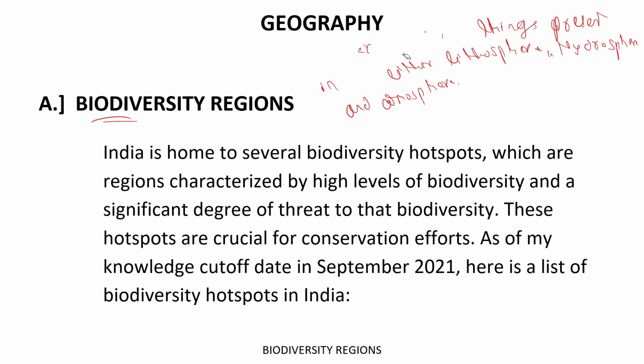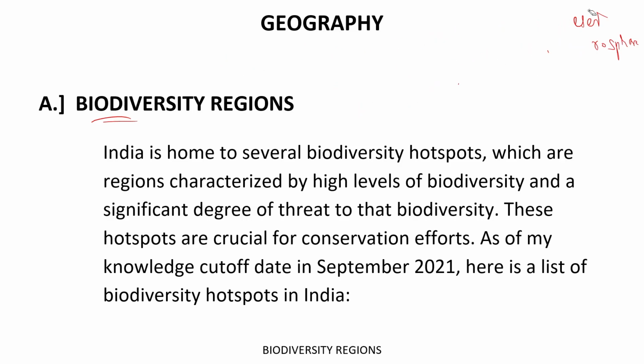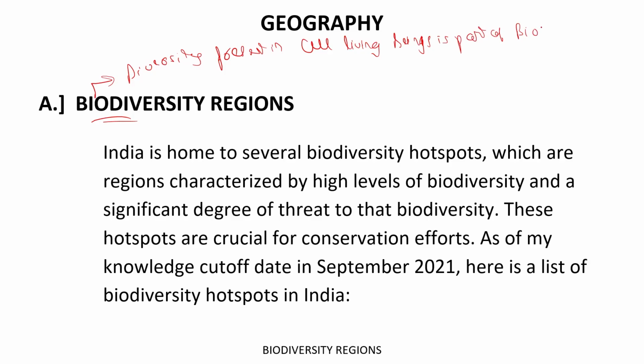So basically, the diversity present in all living beings is a part of biodiversity. Got it? And it could be intraspecies and interspecies. Okay? So this diversity could be intraspecies and interspecies. Intra means within the species. Inter means amongst the species.